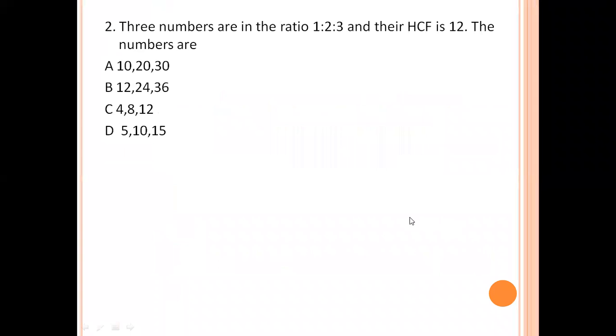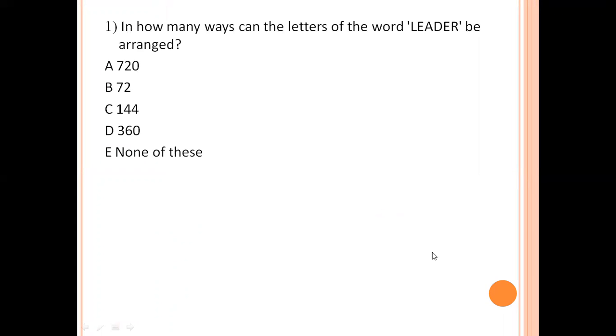That first question is, in how many ways can the letters of the word LEADER be arranged? In this LEADER, we have 6 letters. So these 6 letters we are arranging in 6 factorial ways. But here E is repeated 2 times, so divided by 2 factorial. 6 factorial is 720, divided by 2 factorial is 2, 720 by 2 value is 360. Option number D is the right answer.